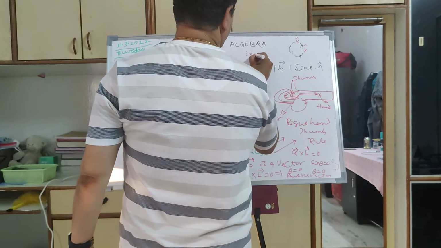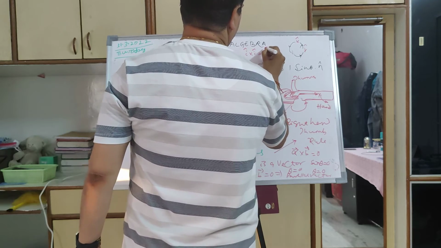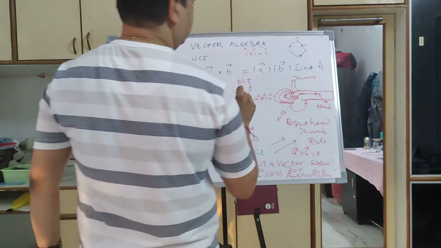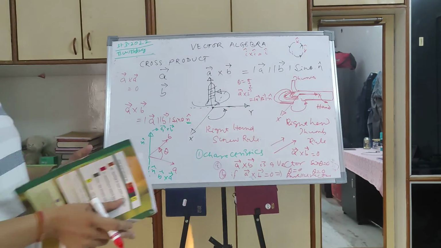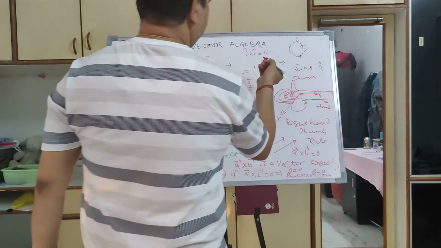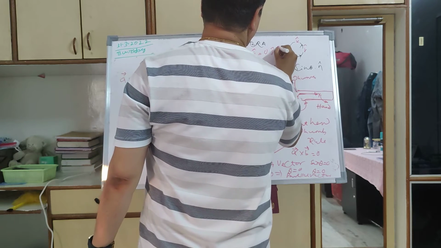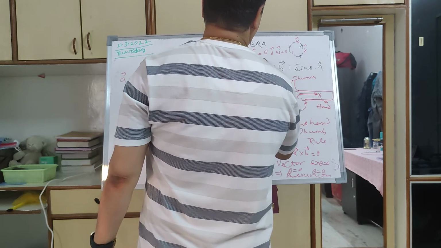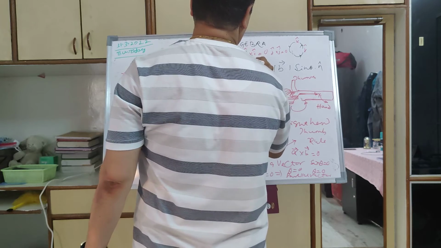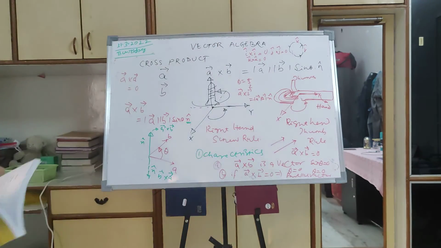If this is the case, then i cross i is equal to 0, because sin 0 is equal to 0. I cross i is equal to 1 into 1 into 0. Similarly, j cross j is equal to 0, because theta will be 0, and k cross k is equal to 0. These are two conclusions.